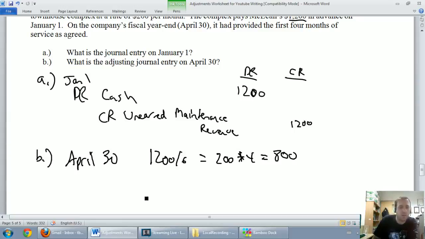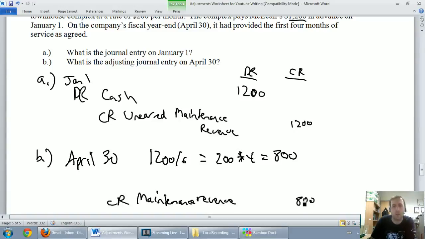So whenever I earn revenue, I know it's a credit. Revenues have to be credited. I'm going to credit maintenance revenue, not unearned maintenance revenue. This revenue has been earned. Maintenance revenue, and I've earned $800 worth. My debit is to say this revenue is not unearned anymore. I don't owe them $1,200 worth of work. Whenever I pay off a liability, I debit it to make it go down.